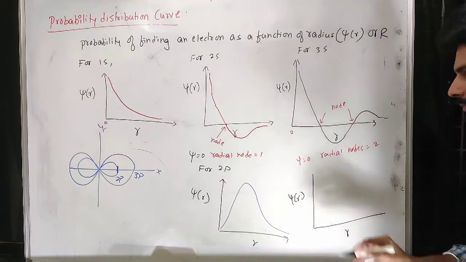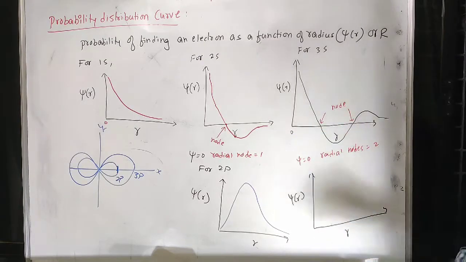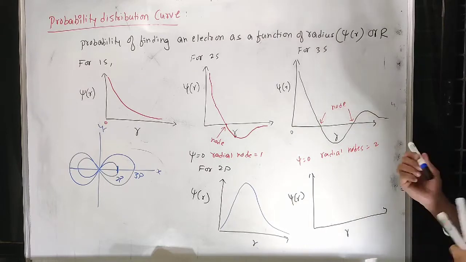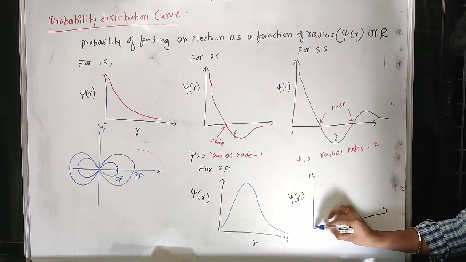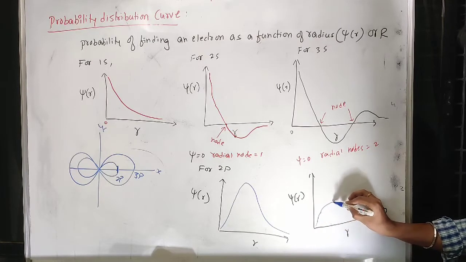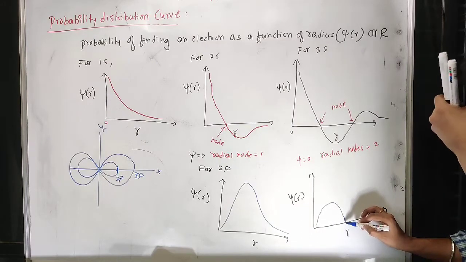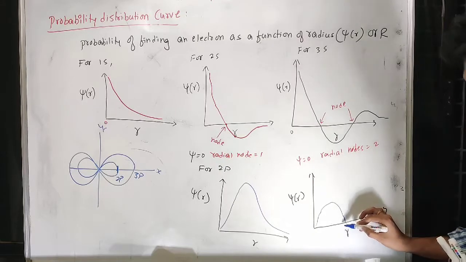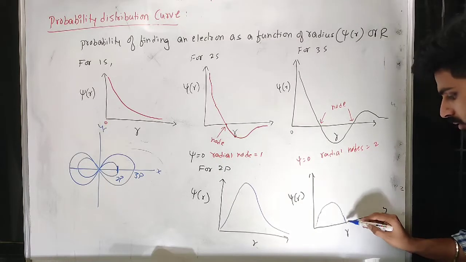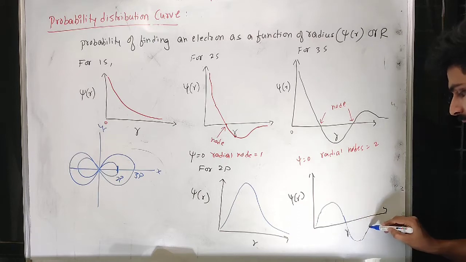R and R. So since it is again dumbbell, you cannot expect its presence near the nucleus. So some presence you can expect after that. Then 2p will come. That place you cannot give. That is a place where you cannot expect 3p electron. Then it will show some probability, then it will go like this.